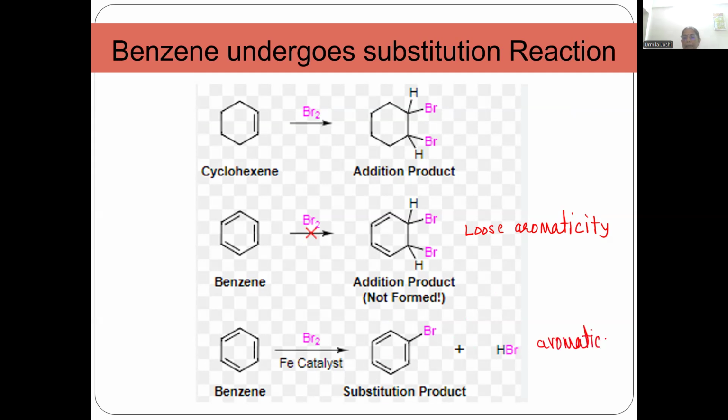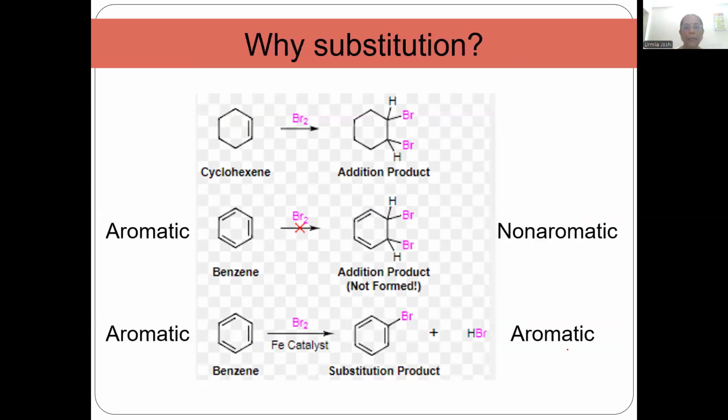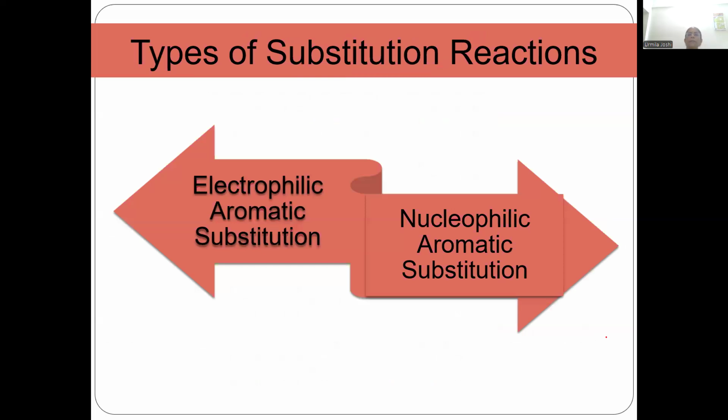Now, aromaticity is associated with stability, and no compound likes to lose its stability very easily. And therefore, benzene does not undergo addition reactions. It undergoes substitution reactions. This is what was discussed. The resultant product of addition reaction is non-aromatic. The product of substitution reaction is aromatic. And so benzene undergoes substitution.